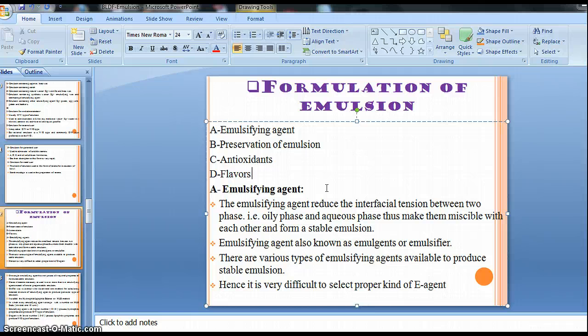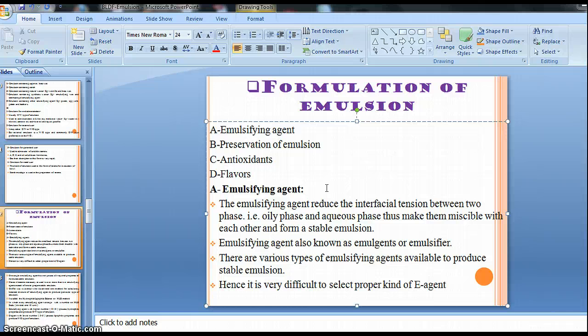Emulsifying agent is very necessary. Without emulsifying agent we can't prepare it, right? Then along with the preservative, this is also an important ingredient, right? Then antioxidant, without antioxidant it is not possible to get a stable kind of emulsion, because in the presence of water degradation may happen, right? Degradation may happen, right? Or a naturally occurring emulsifying agent, right?